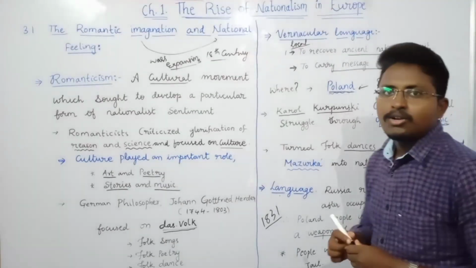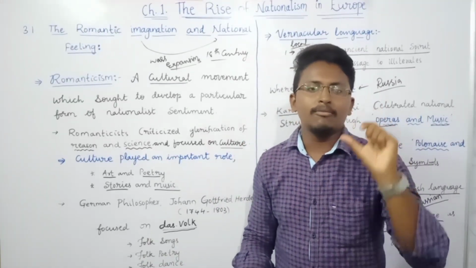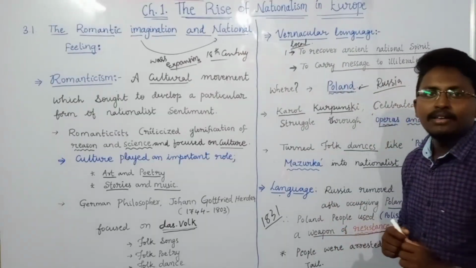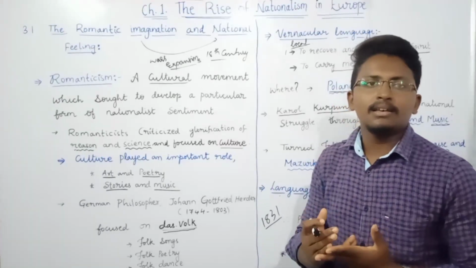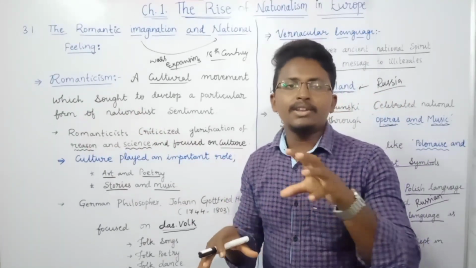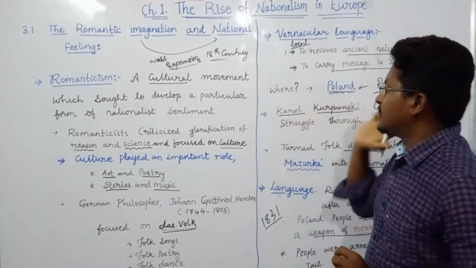That means to fight against Russian dominance, the only weapon they mainly used was the Polish language. Sometimes church priests and clergy, or whenever people gathered in a public place, started using the Polish language instead of the Russian language.